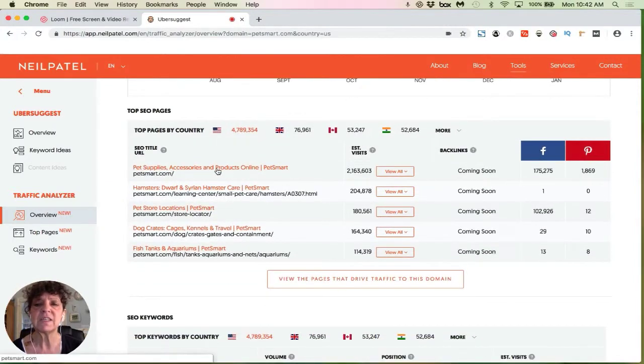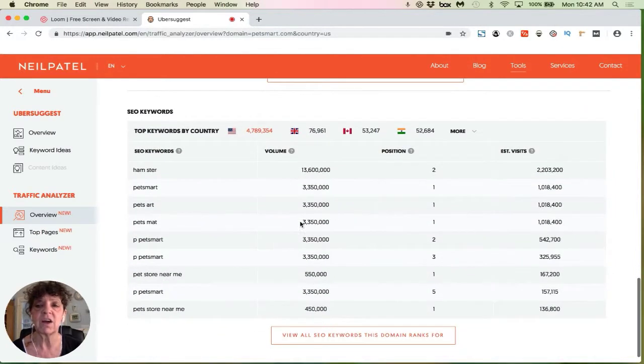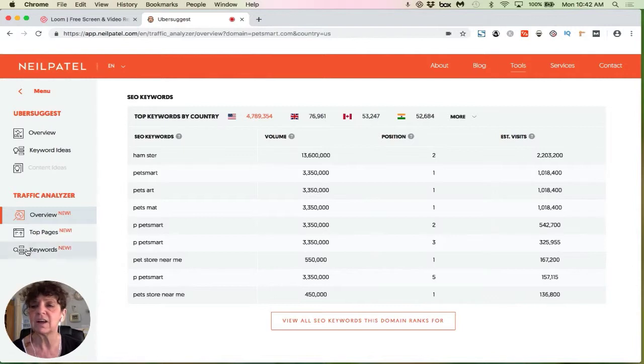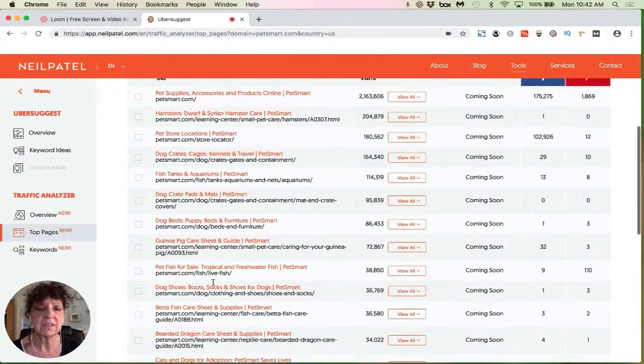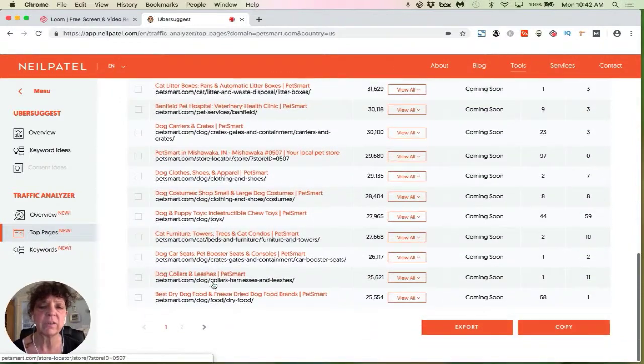But other than that, here are their top SEO pages. So of course, going for their main homepage, that is their big one. And then you see this is the biggest one for them after that, which is about hamsters. Like, who knew that hamsters would be such a big thing? But obviously it is. And then you can go through and you can see what are their top keywords, and all those different things. It shows you the top pages. It shows you the keywords that they're using. And so now we can see their entire website. We can see all those top pages. And what's really cool is you can export this.